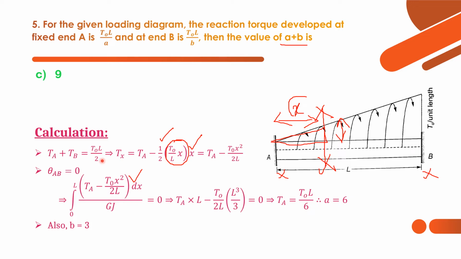How is it got? Again, the area of the loading diagram: half into T naught, which is per unit length, into the base. Base is L. This is the base, this is the height. So that's why T naught L by 2. Now we got the value of Ta and find Tb, so that we can get the answer for B as 3. A simple question, but a good concept. A plus B is found as 9, that is 6 plus 3. Now we shall move on to the next question.